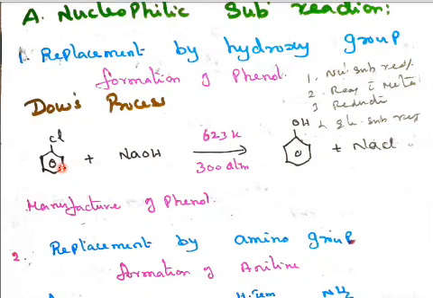Aniline means it is a Sandmeyer reaction. NH2 is present; C6H5NH2 is called aniline. That is considered as a Sandmeyer reaction.